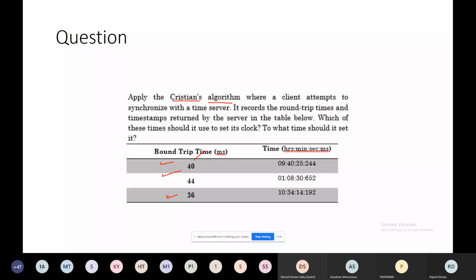Okay. These are the times from the client side. And this is the round trip time taken by the client to get the time from the time source, TS. And this is your local clock at the client side.